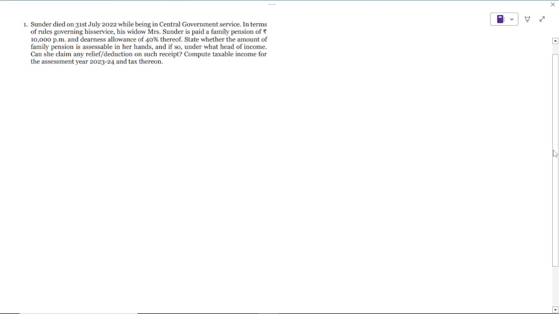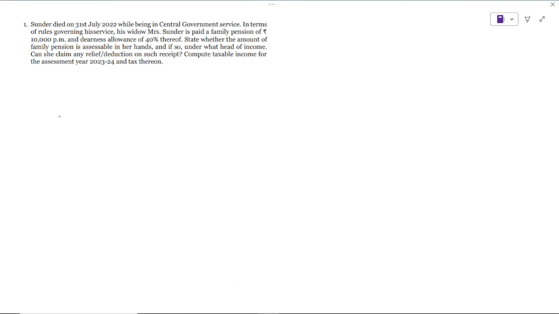Compute taxable income for the assessment year 2023-24, and they also asked us to calculate tax thereof. Very easy, right? Let's start with the solution. Does she have any other source of income? We don't know, because the question did not tell. And when the question does not tell, we believe that there is no other source of income. So whatever her income is, it is the pension. Okay, let's start the solution.